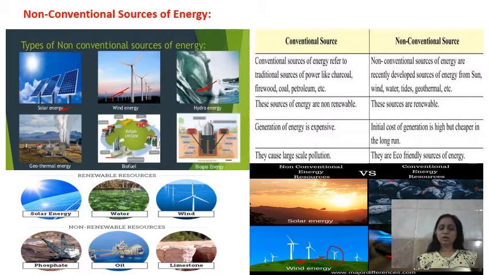Okay, and that's why we are taking it out. So one day it is going to get over. But these are the renewable sources of energy which we can continuously get, and that is solar energy, water and wind. Okay, so these are some options through which still we can use this modern technologies.